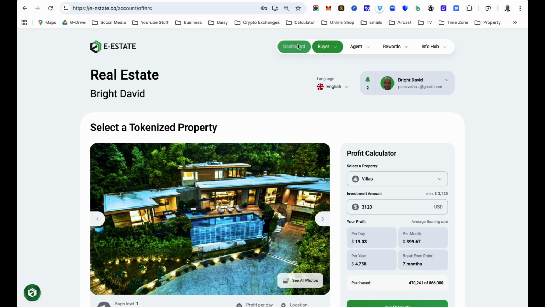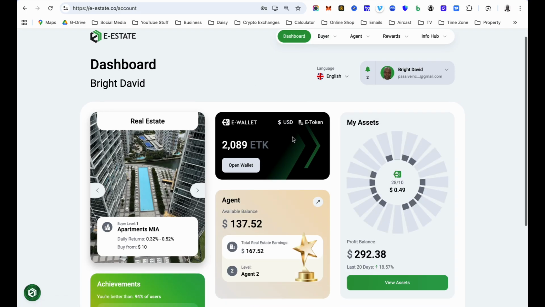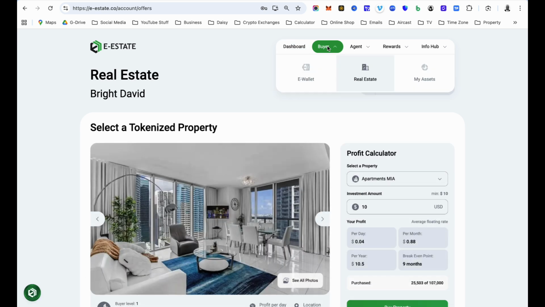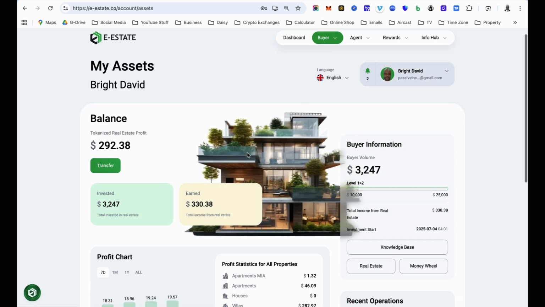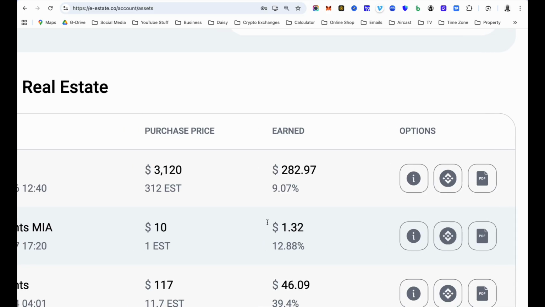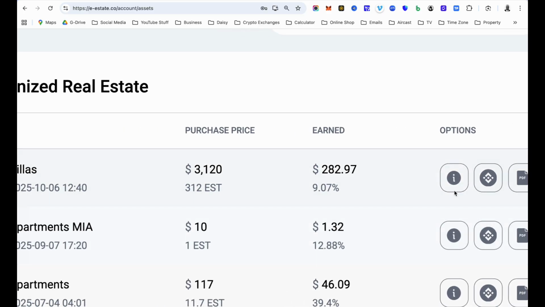The platform is good. You can actually track your real estate on the blockchain. So everything is recorded on the blockchain. In case if you are looking to check the blockchain, you come back to where you purchase all your tokenized real estate and then you click on that icon.